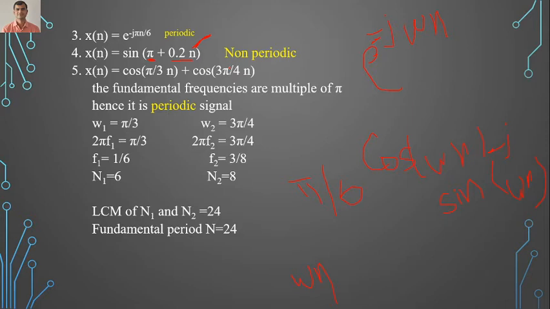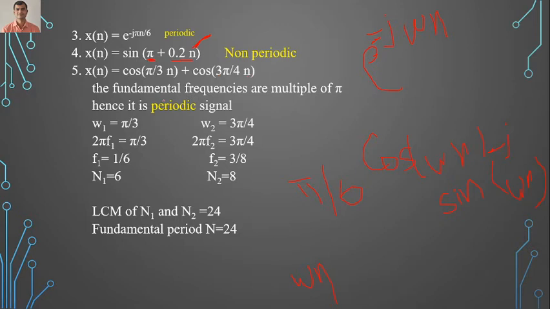You will get the fundamental period as a ratio of rational numbers. That time you can say the given signal is a periodic signal. Okay, now let's see this example: cos pi by 3n plus cos 3 pi by 4n.